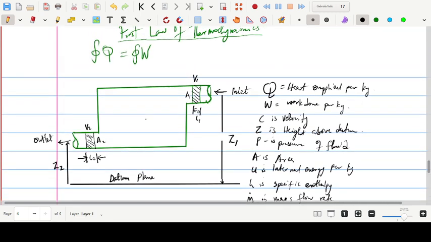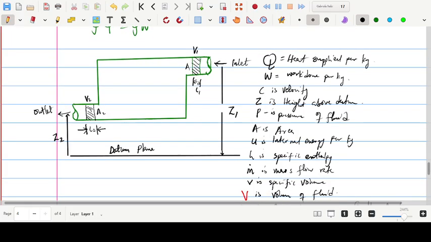In this case, we have our inlet as well as the outlet. This is where the heat is applied from the surroundings to the system. Then work done is given back here. We have Q, the heat supplied per kilogram, then W, the work done, out here, which is work done per kilogram. Now C is the velocity of the fluid. Z is the height above the datum, the horizontal ground.